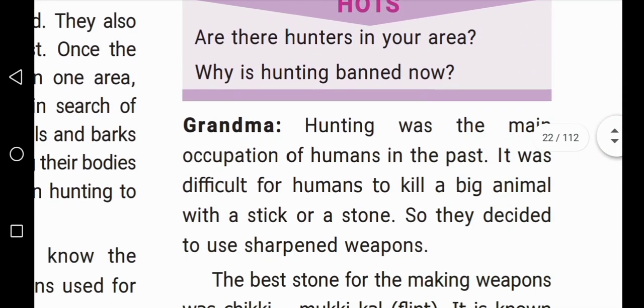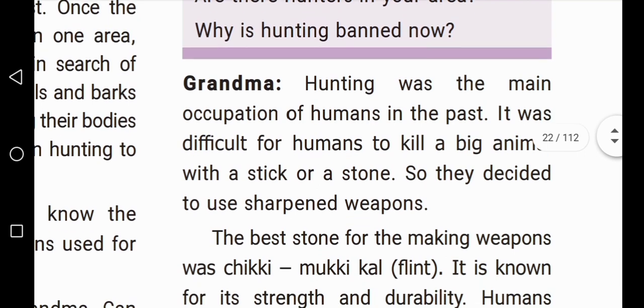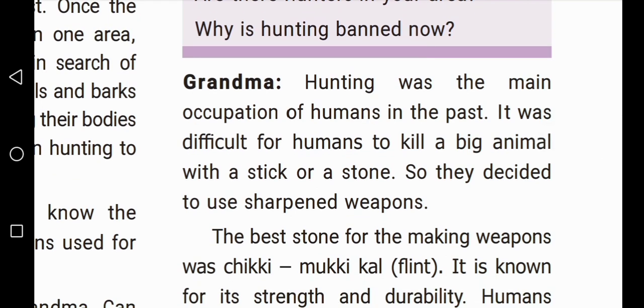Okay. Hunting was the main occupation of humans in the past. In the beginning, I told you what hunting is. Hunting means to chase or search for a wild animal or bird with the intention of killing. So this is hunting. Hunting was the main occupation of humans in the past.